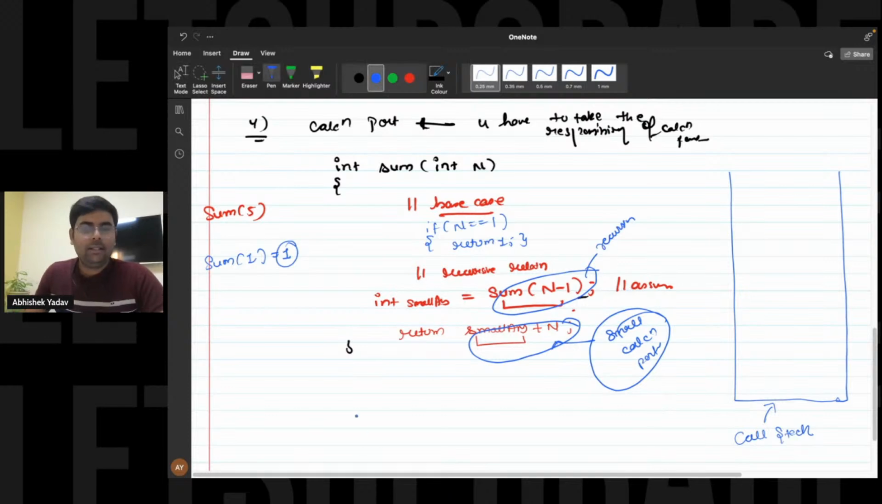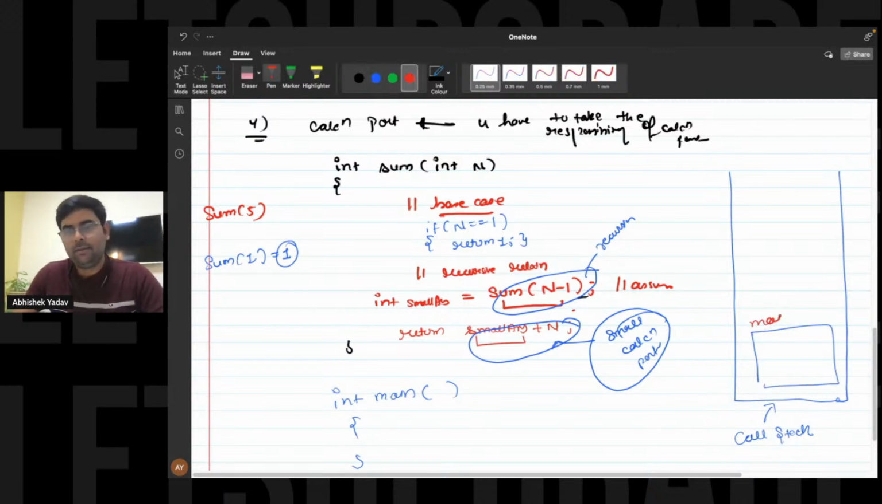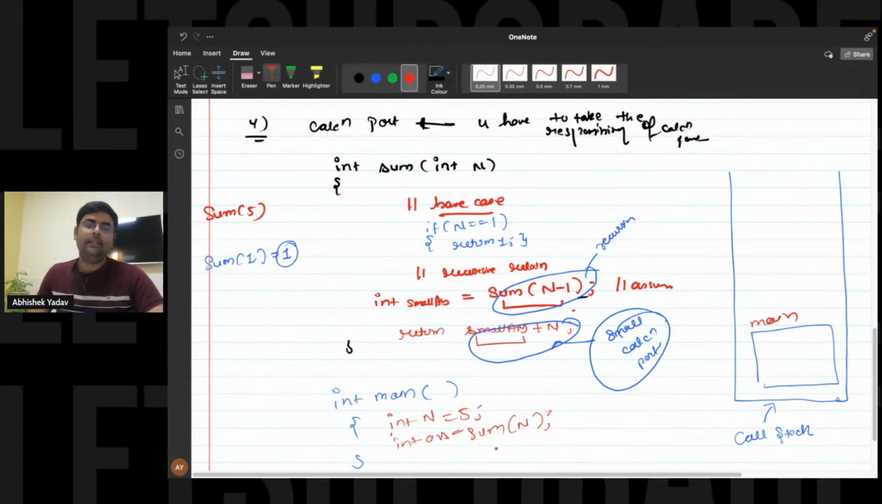So here, first you have the main function. Main function is from where the execution will start, right everyone? And after that, in the main function, what we have done, guys, we have int n is equal to 5, let's assume. And after that, int answer is equal to sum n.